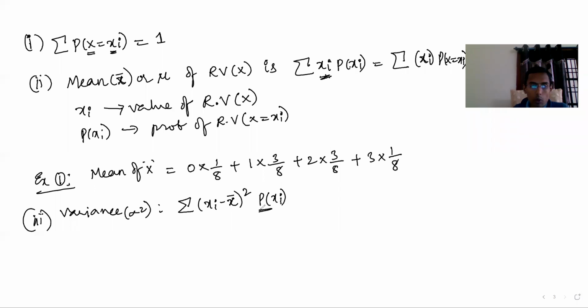Hope you understand. This is probability, and xi is the value of the random variable, and x bar is mean. This if you simplify, what you get? Summation xi square into p of xi minus x bar square. This is what is the variance. How do you find variance? It is like this.